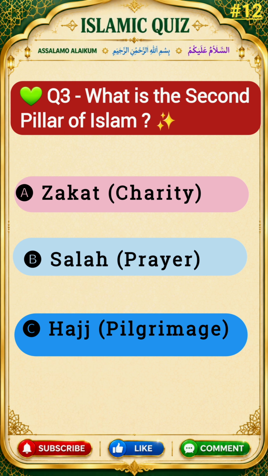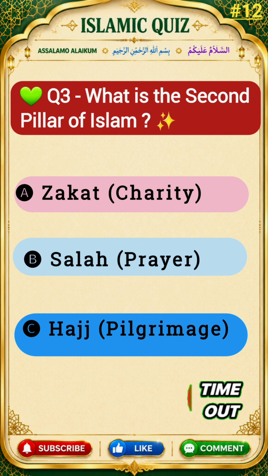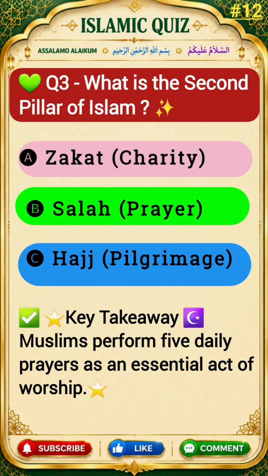Question 3. What is the second pillar of Islam? Options are A. Zakat, charity, B. Salah, prayer, C. Hajj, pilgrimage. The correct answer is option B, Salah, prayer.